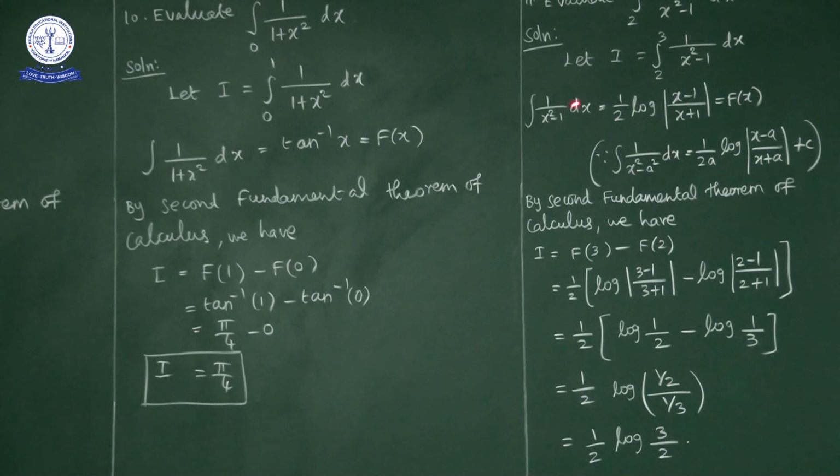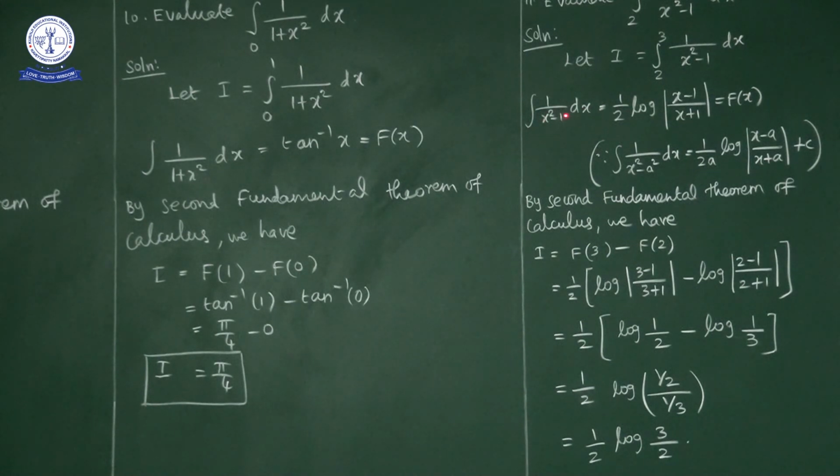Plus x minus x cancels, 1 plus 1 is 2, so you have to divide by 2. So 1 by 2 into integral x plus 1 upon x minus 1 into x plus 1, minus 1 by 2 into integral x minus 1 upon x minus 1 into x plus 1. Like that also you can do. Anyway, what is the formula here? Integral 1 upon x square minus a square dx is equal to 1 by 2a log mod x minus a upon x plus a plus c.